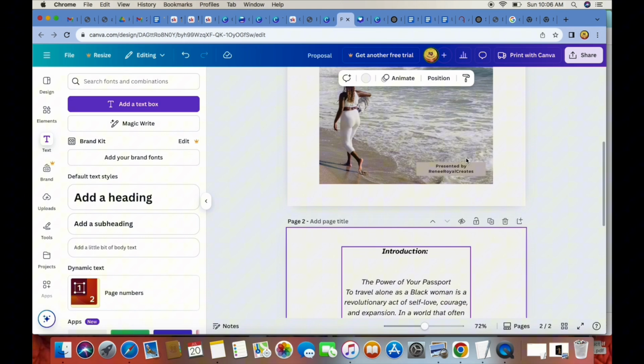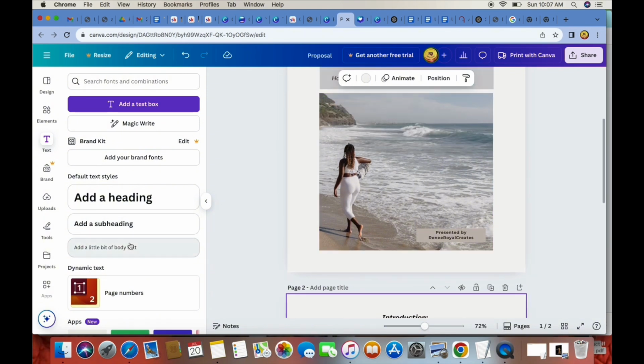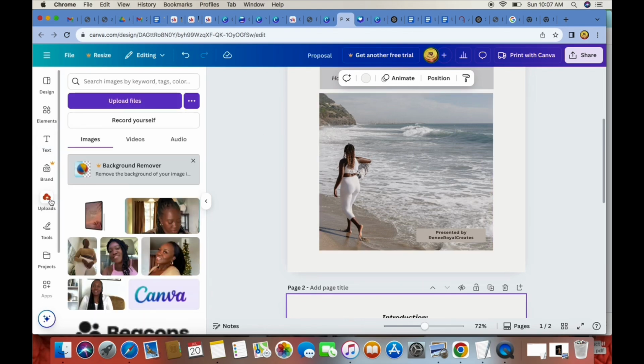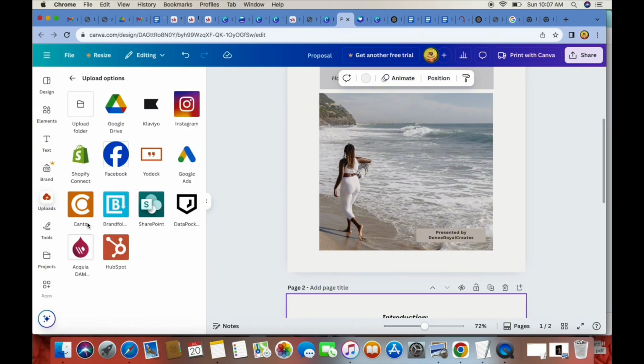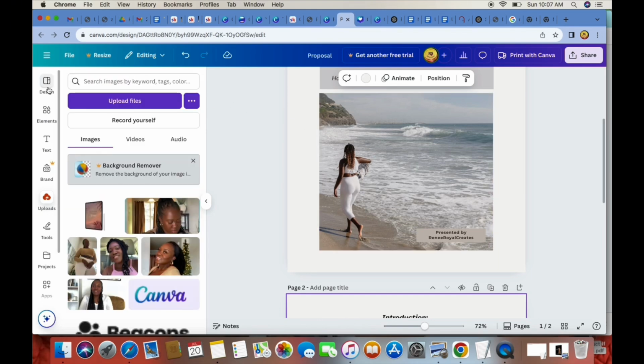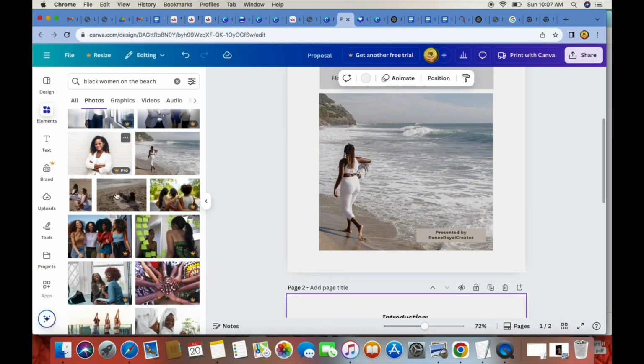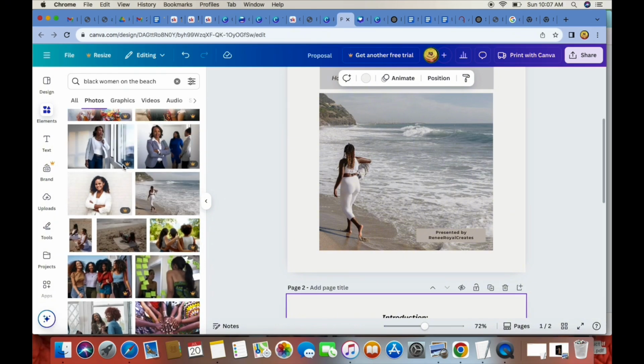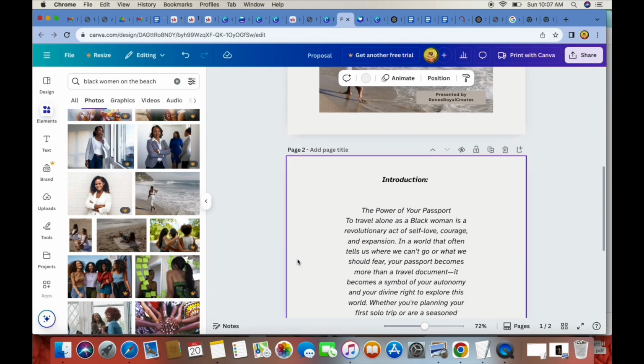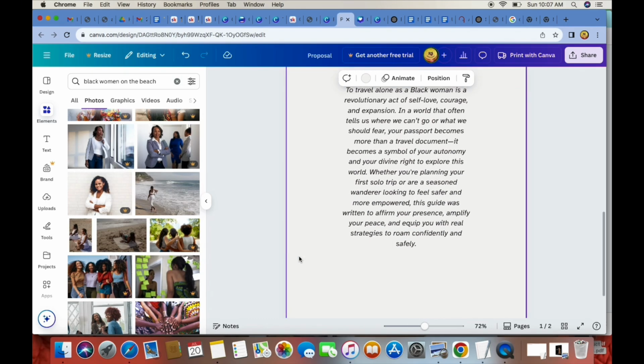If you wanted more pictures like this inside of your book, you can just copy and paste them in there. If you have your own pictures you wanted to add inside of your book, all you have to do is push upload, and from here you can upload files from your computer. And if you click here, you can see other places you could upload your pictures from to add to your ebook. Or, like I said, you could use any of the stock photos that Canva has that are free. If it has the crown beside it, you definitely have to have the pro version in order to use it. So here we have just our cover and we have our introduction.